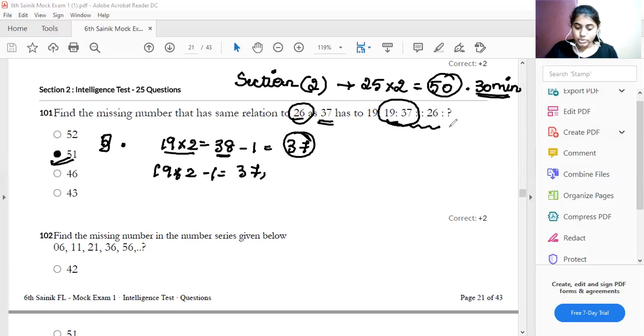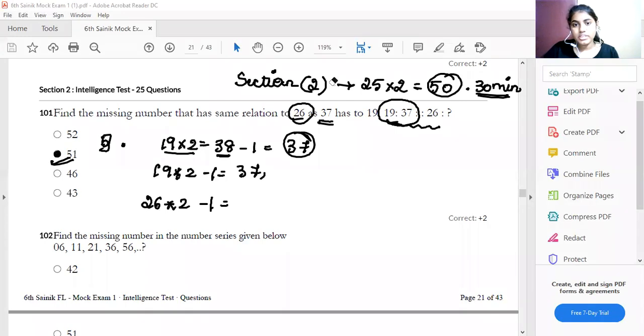So you have to find out for 26. 26 into 2 minus 1. What is the answer for 26 into 2?